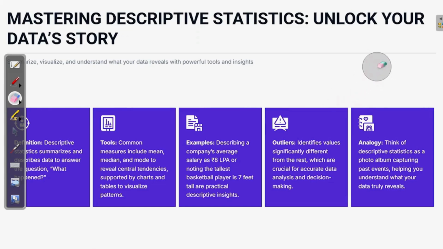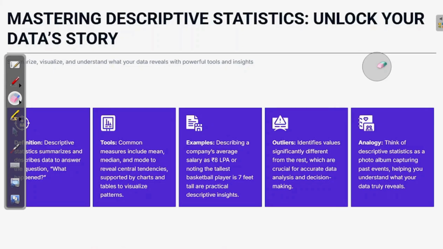The common tools to understand are mean, median, mode to reveal the central tendency, supported by charts and tables to visualize patterns. Now let's take an example. Describing a company's average salary means what is the average salary of a company. We take one of the tools called mean, and when it comes to 8 lakh or 10 lakh per annum, we say that the company's average salary is 8 lakh or 10 lakh rupees per annum. In a basketball match, there are more than 10 players or 7 players. If you take the height of everyone and take the mean, again one of the tools of statistics, it comes out maybe like 7 feet is the average height of all the players. Some players might be 7 feet 5 inches, some players might be 6 feet 10 inches, but the mean height comes to 7 feet.